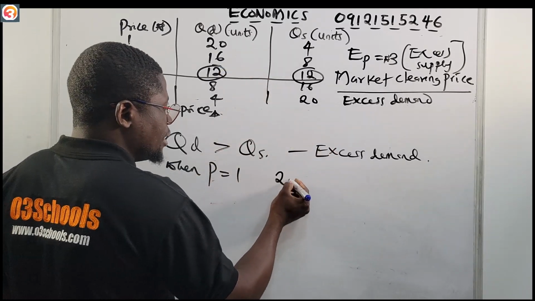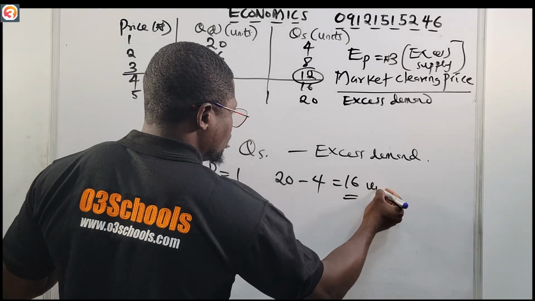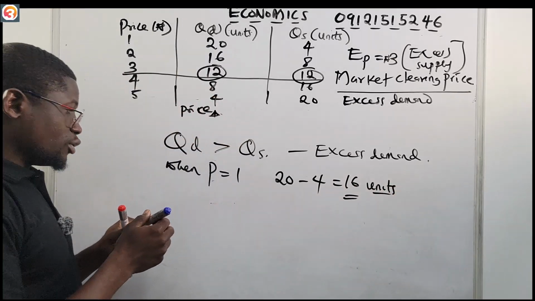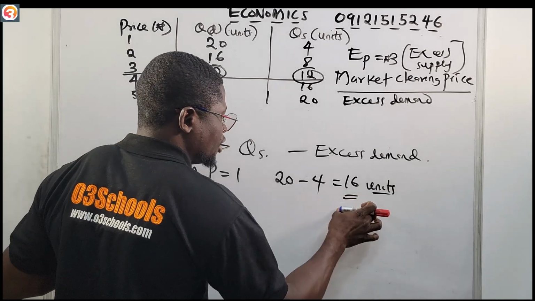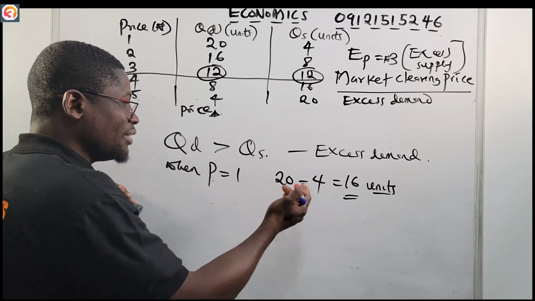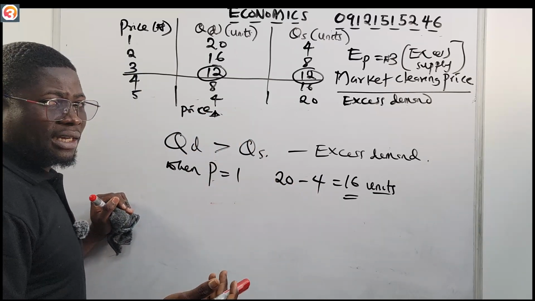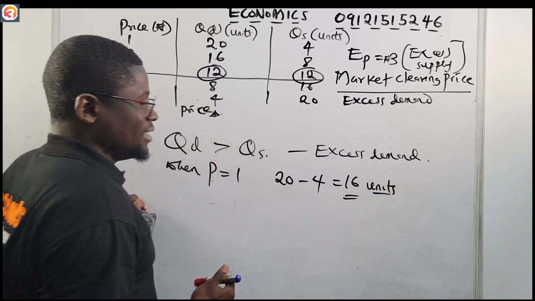That will be 20 units minus 4 units, which gives us 16 units. That means people needed 20, but only 4 was supplied. Excess demand is 16 units.